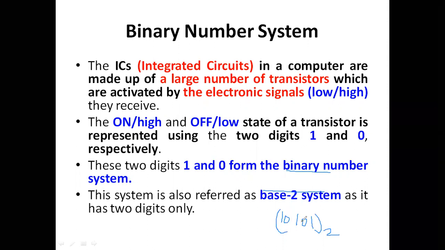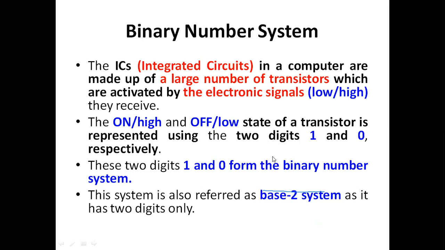So the total digits are 1 and 0, so the base is 2. This type of number representation is called the binary number system representation.